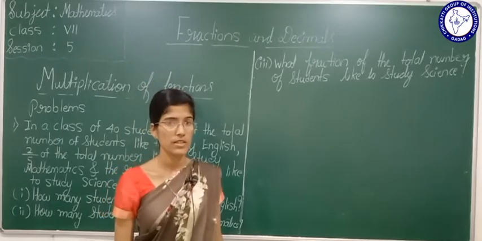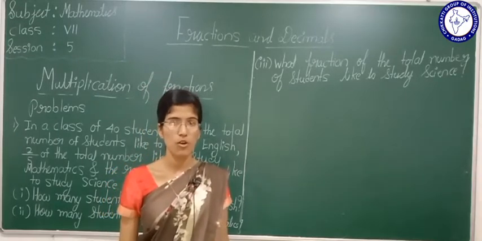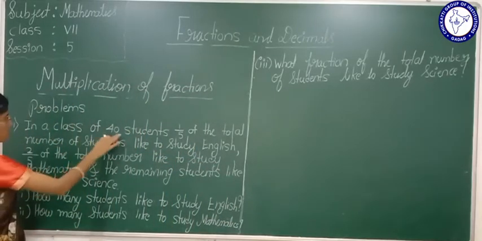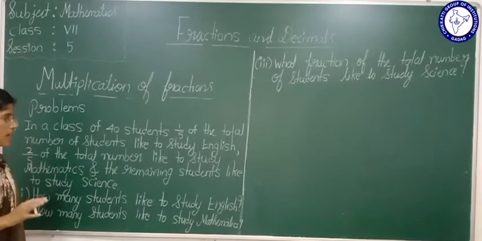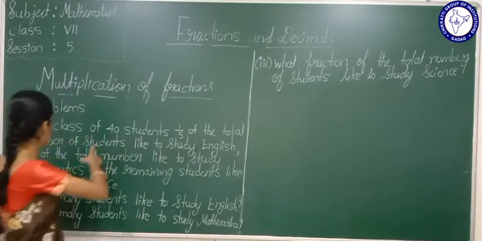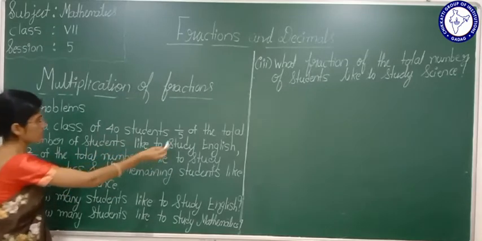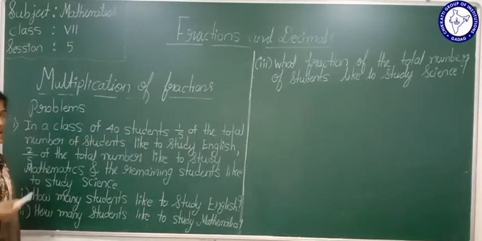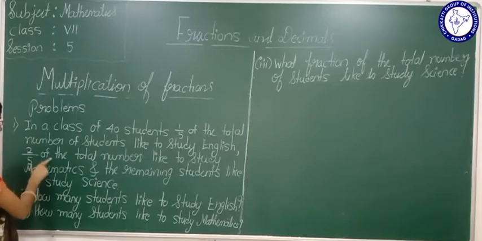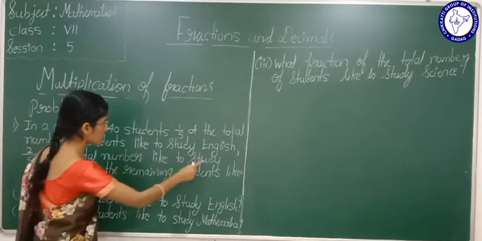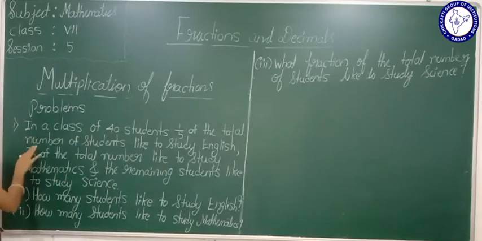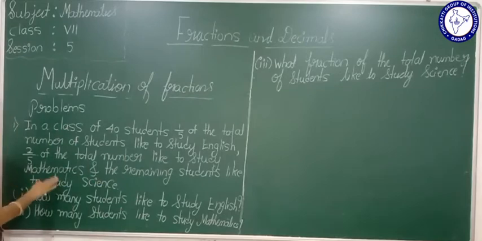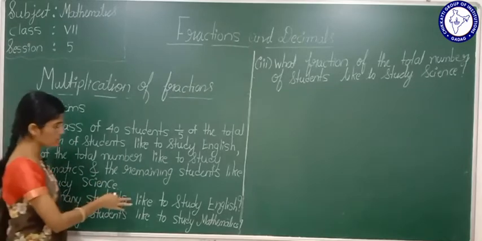So whatever we had just learned now, fraction as an operator of, based on that we are going to solve problems. Okay, now see, in a class of 40 students, total 40 students are there in a class. 1 by 5 of the total number of students like to study English. 2 by 5 of the total number of students like to study mathematics, and the remaining students like to study science.